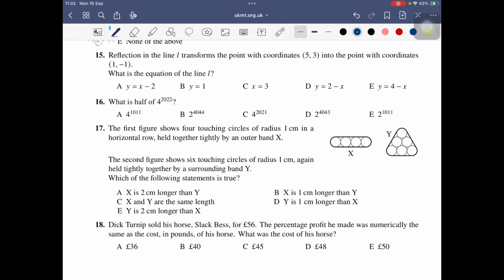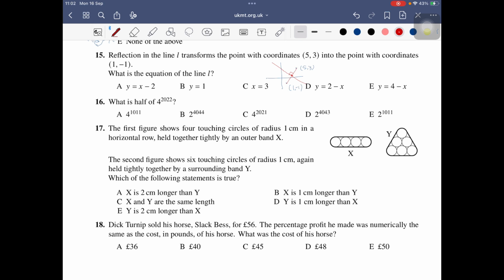Number 15, reflection in the line L. So reflection means we can put here 5,3 and 1, negative 1. Reflection means in the middle of these two connected points, the line passes as a perpendicular line.